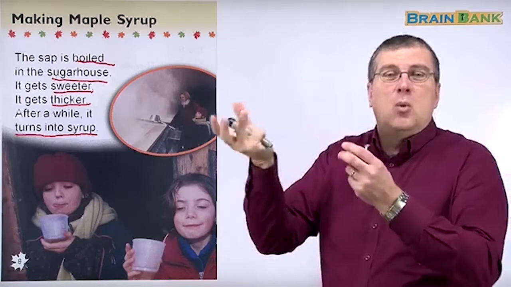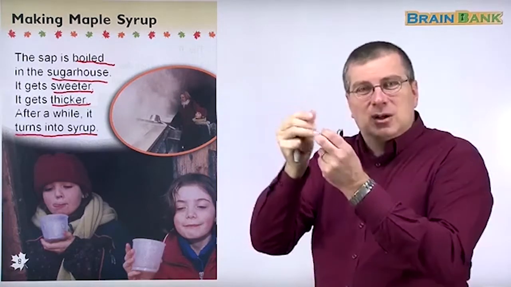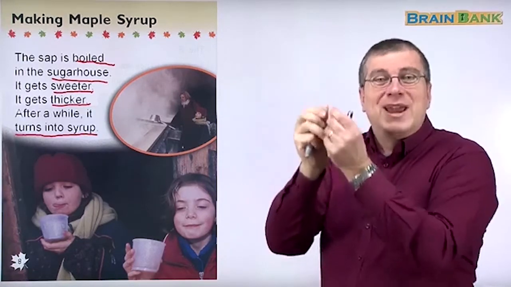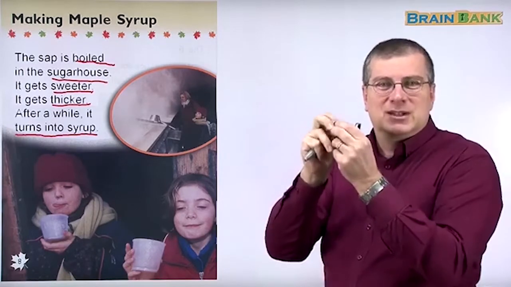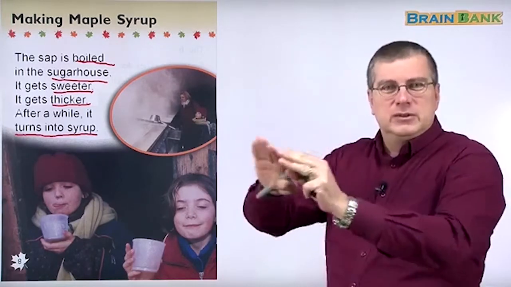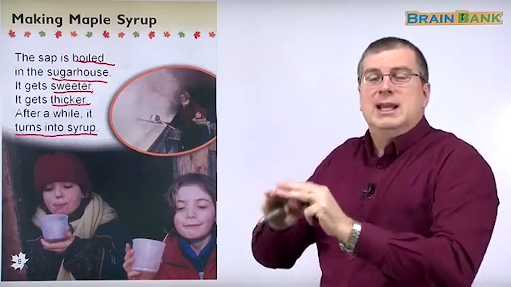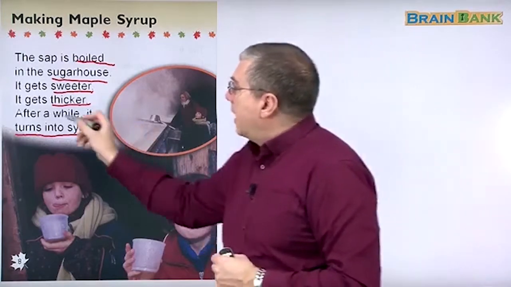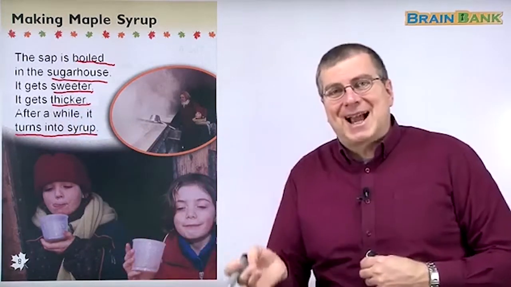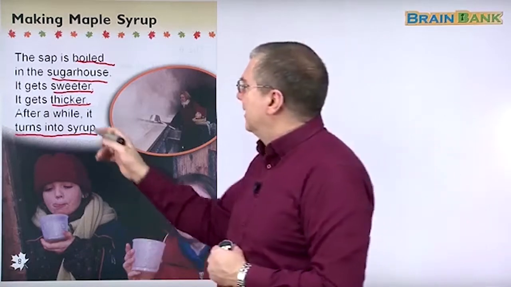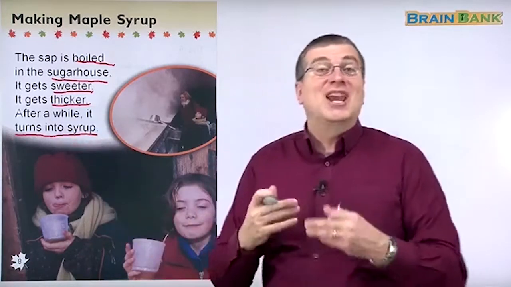Thicker means, water is very thin, but syrup has some weight. It seems heavier. It's harder to flow, right? It's thicker. After a while, right? Or later, it changes.